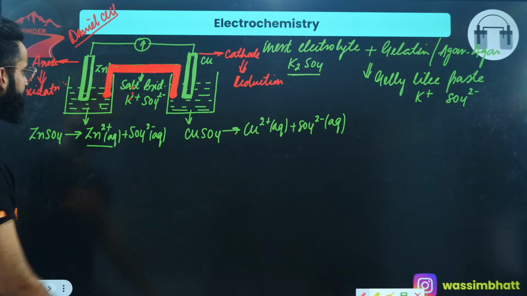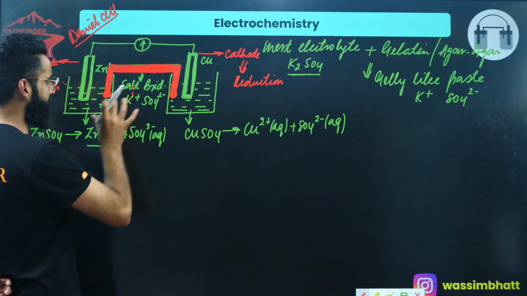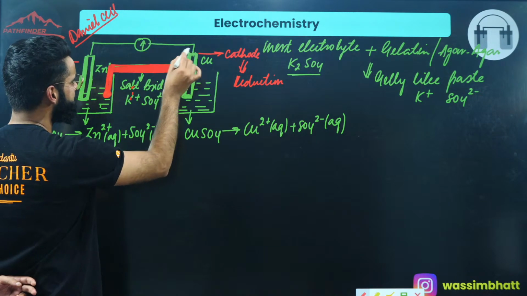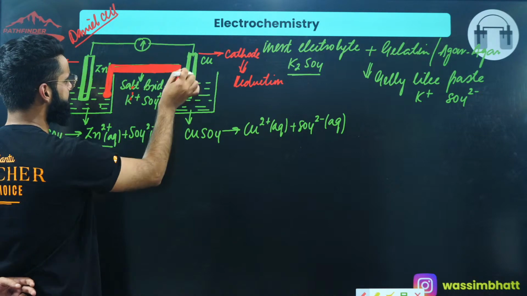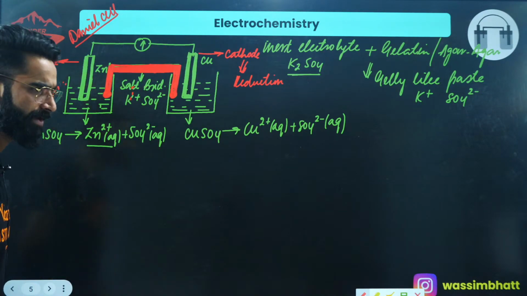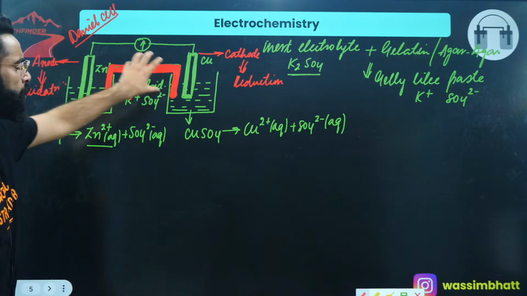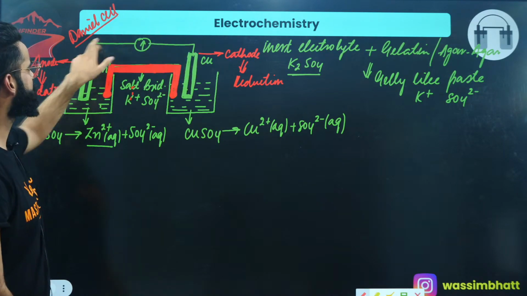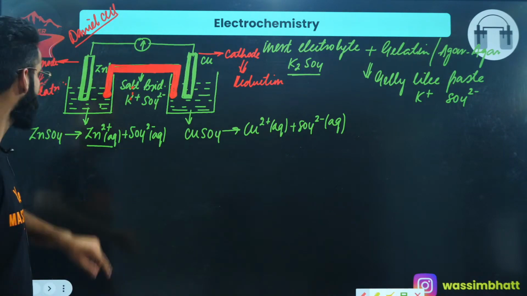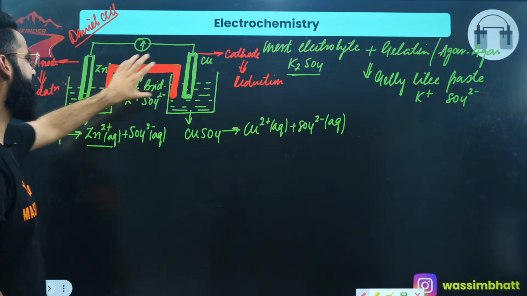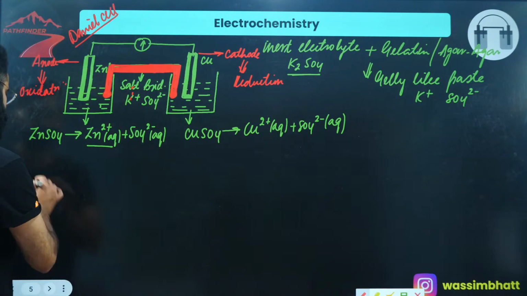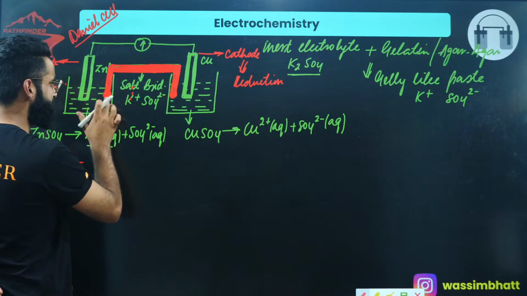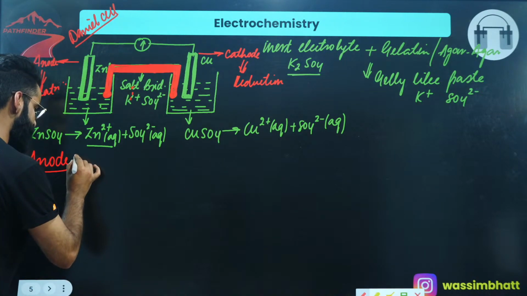Okay. Now people, when I introduce the salt bridge over here in the two solutions, see, this circuit is externally connected as well as internally connected. What is going to happen when I connect these two electrodes by means of the salt bridge and by means of the voltmeter externally? At anode, oxidation is going to take place, and at cathode, reduction is going to take place.